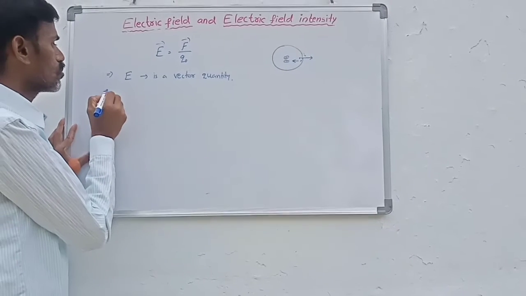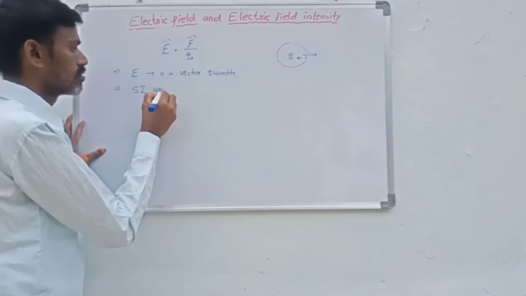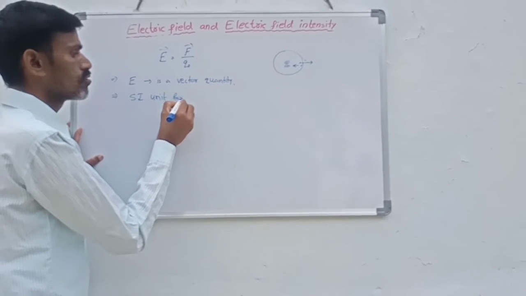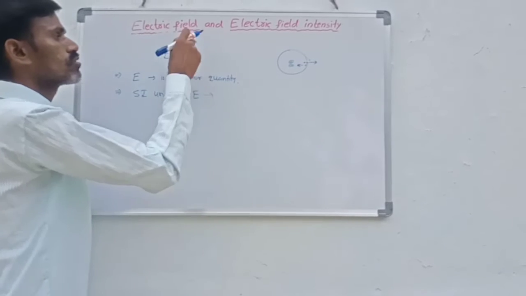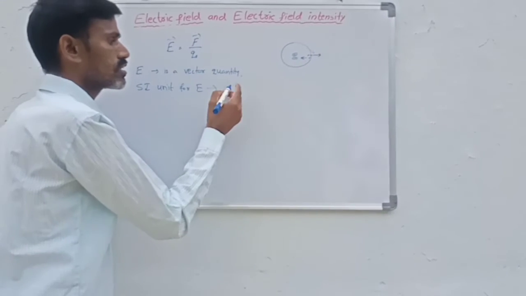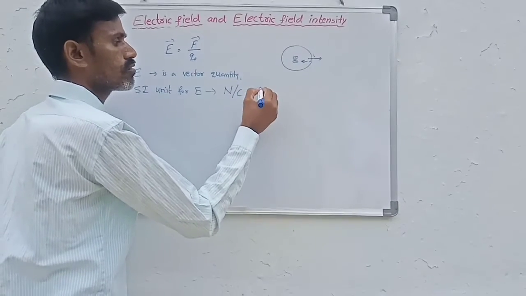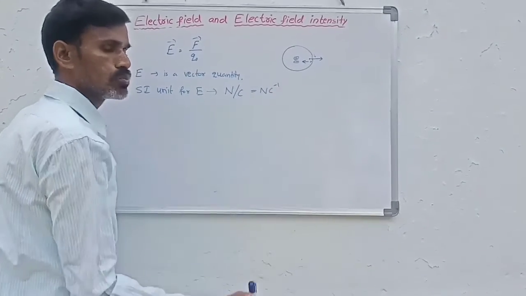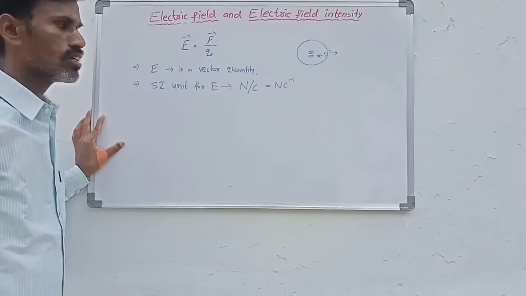Next, what is the SI unit for E? Since it is force on a unit positive charge, the unit is Newton per coulomb. So the unit for electric field intensity is Newton per coulomb.